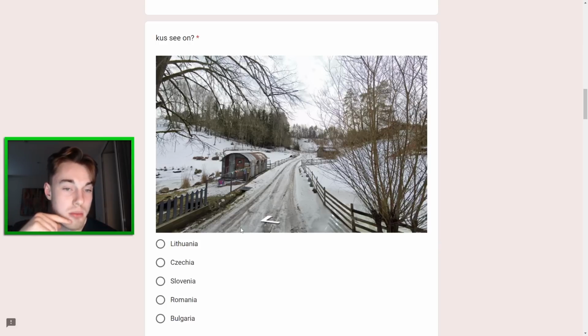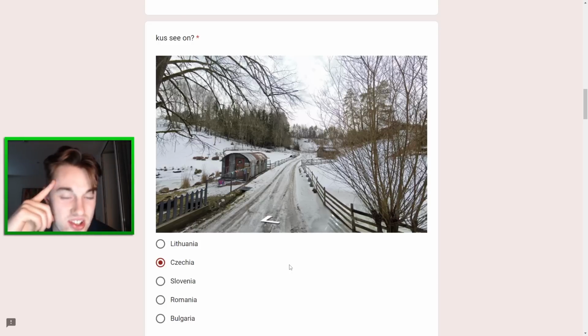Don't really think there's too much to say here. This is just a kind of Europe roulette kind of round. I don't know, something about the fences and the infrastructure may feel a bit more Czech or something like that. It's very difficult to say. Yeah, actually kind of switching my mind from Romania to Czechia here.